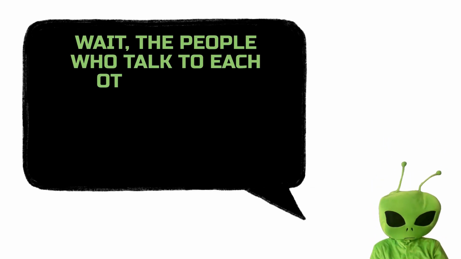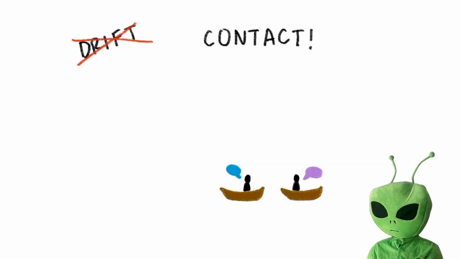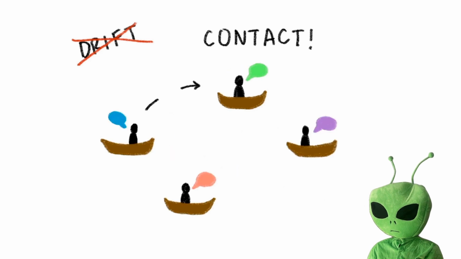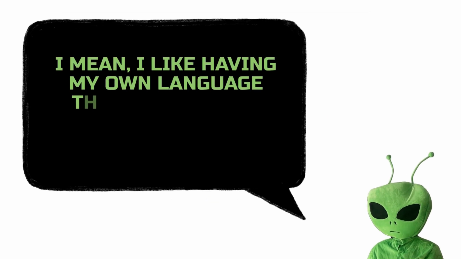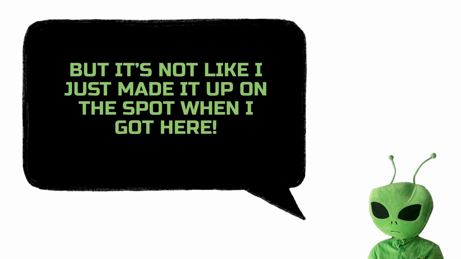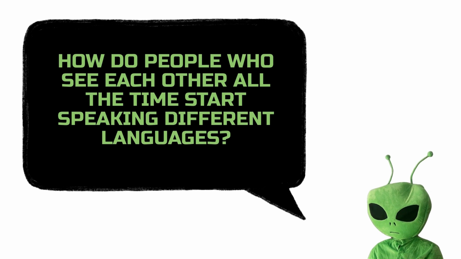Wait, the people who talk to each other most are also the ones who understand each other's languages least? That's right. It seems that here it's contact rather than drift driving language diversification. People from different groups or tribes who see each other frequently differentiate themselves by speaking different languages. I mean, I like having my own language that none of you Earthlings understand, but it's not like I just made it up on the spot when I got here. How do people who see each other all the time start speaking different languages?